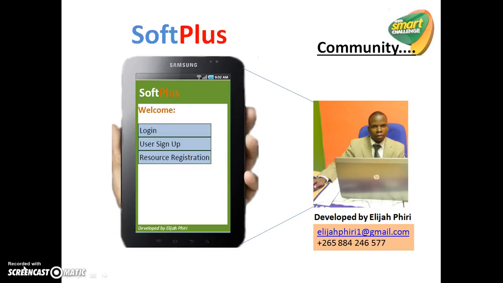I present the Softplus application. This is a mobile application which is running on smartphones. To start with, Softplus is designed to help low-income people to access some expensive resources like doctors, teachers, and the likes. So this application will bring those people closer to you. Okay, let's just go through the presentation, then I'll do the demonstration.